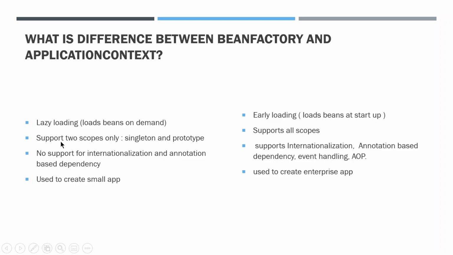Then BeanFactory supports only two scopes, singleton and prototype, whereas ApplicationContext supports all the scopes. Then BeanFactory doesn't give support for internationalization and annotation based dependency, whereas ApplicationContext supports internationalization, annotation based dependency, event handling, and AOP. So BeanFactory is a deprecated one, but still it is used to create small applications, and ApplicationContext is used to create enterprise applications. So these are some of the differences between these two containers.